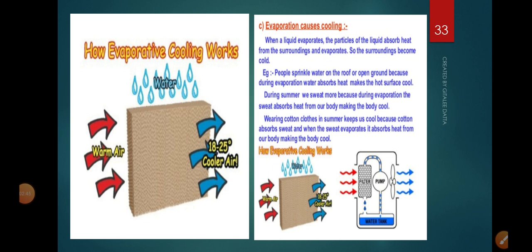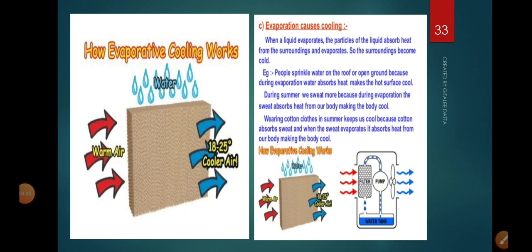Have you seen the earthen pot? It has very small holes or pores in its wall. The water continuously keeps seeping through these pores to the outside of the pot.